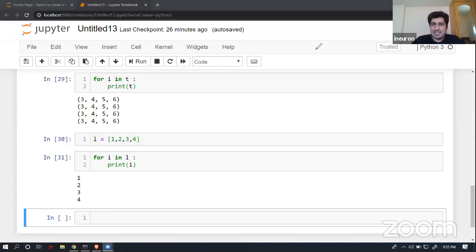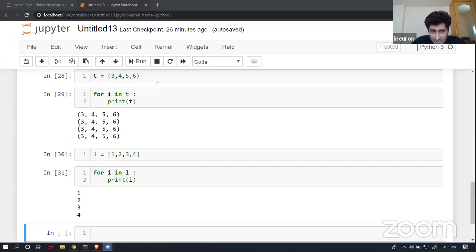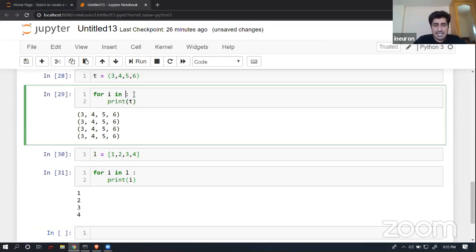So let's try to understand it. Here, maybe what I can do is, I think we talked about the range function. The range function always tries to generate a range of values. So maybe as the range function, I can give the total length, minus 1 in this particular case. And then I can write t of i.